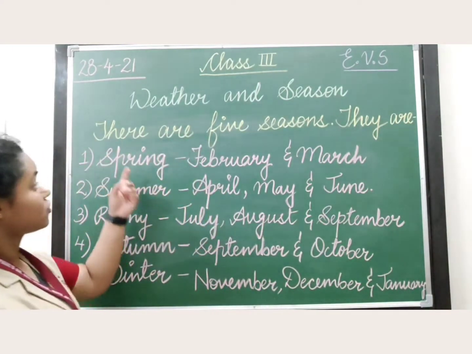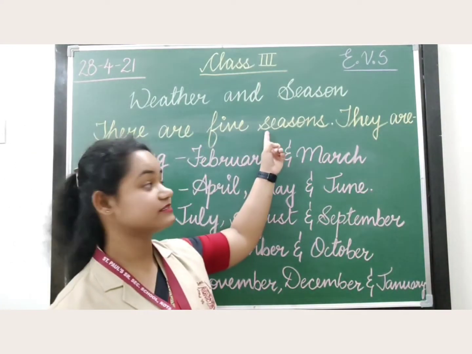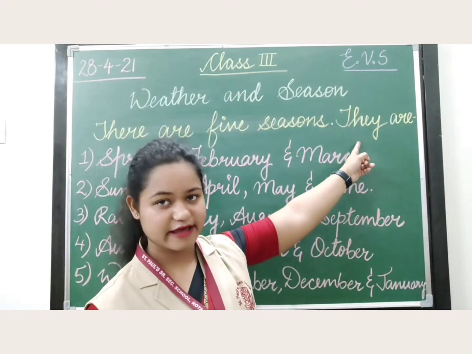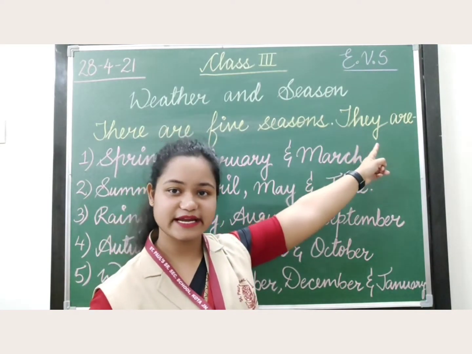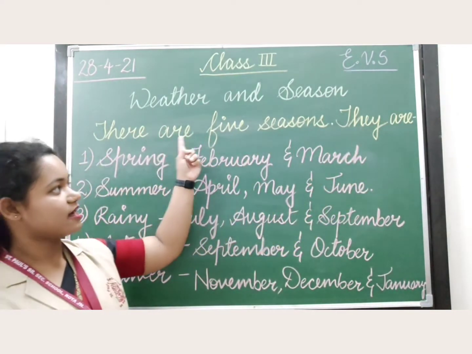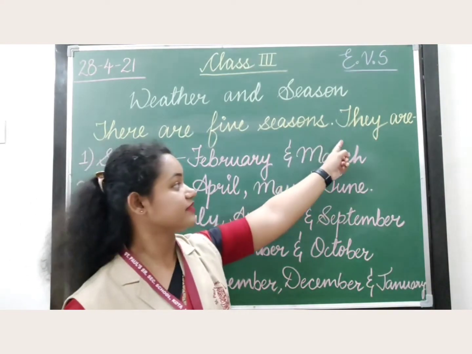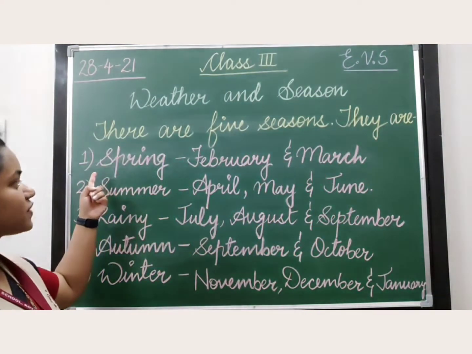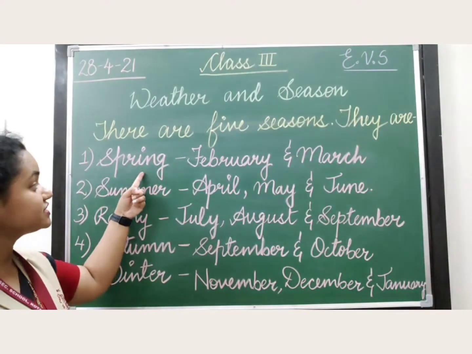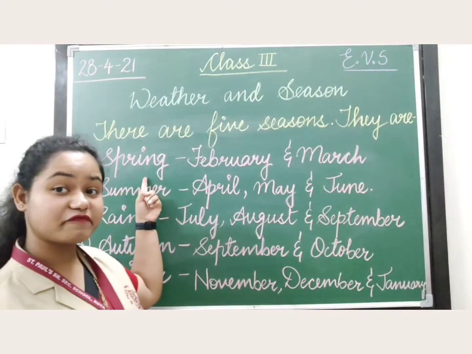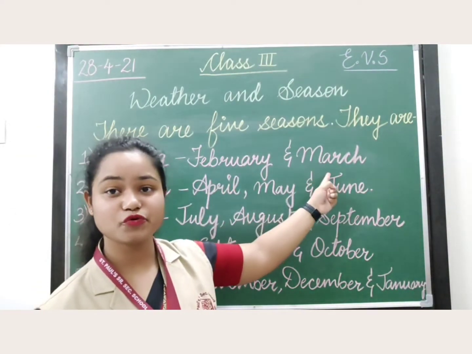So there are 5 seasons, and you are going to write like this only. They are, the first one is spring, the duration of which is from February to March.